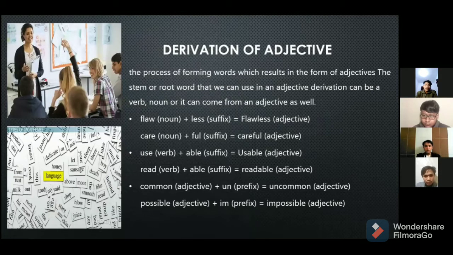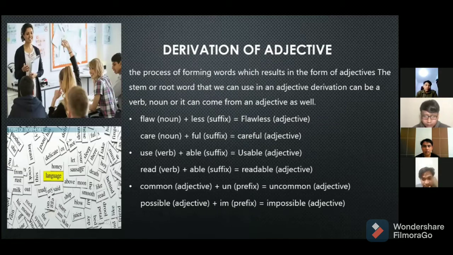Okay, the next material will be explained by me. Derivation of adjective. Derivation of adjective is the process of forming words which result in the form of adjective. The stem or root word that we can use in adjective derivation can be a verb, noun, or it can come from an adjective as well.